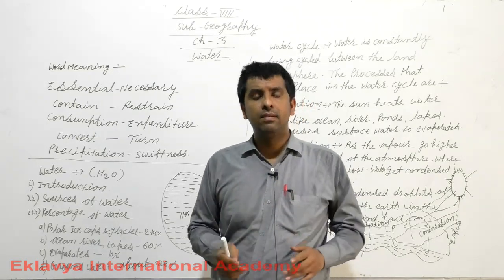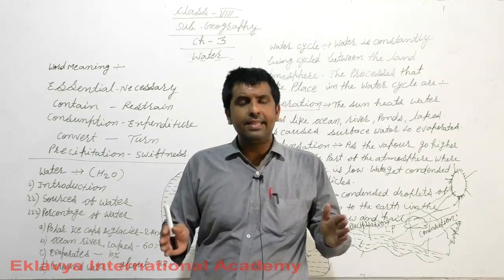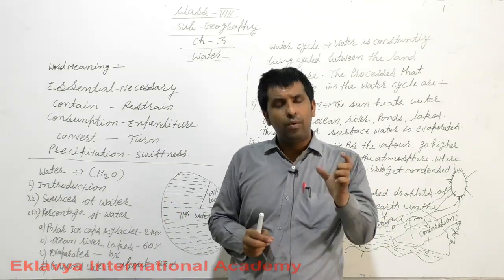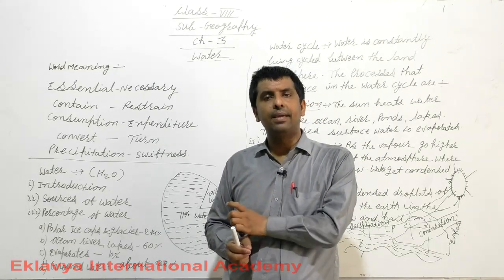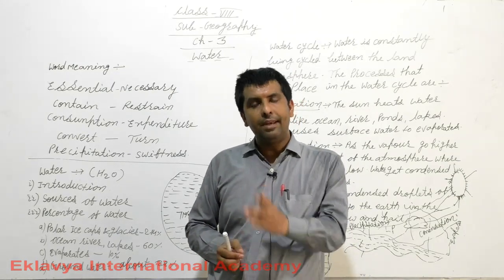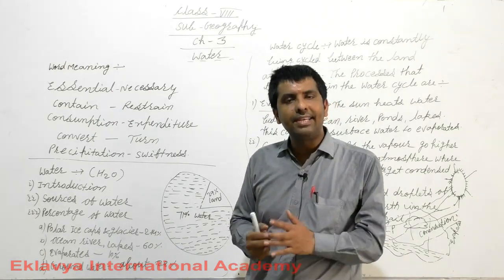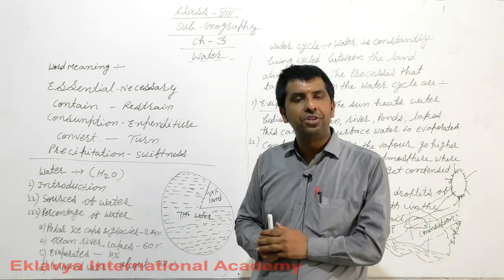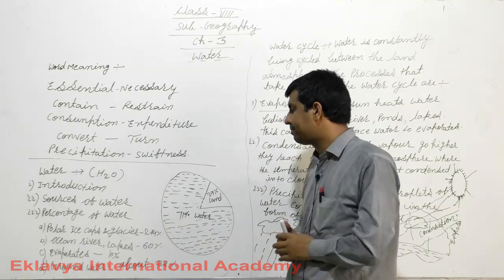We can drink it. You can say 2.4% of water is utilized by human beings in the world, and the remaining percentage of water is impure and is found in oceans, glaciers, ice caps and others.